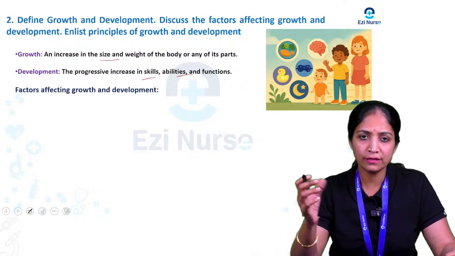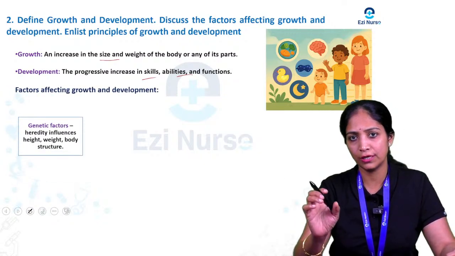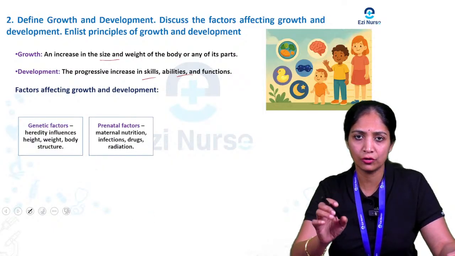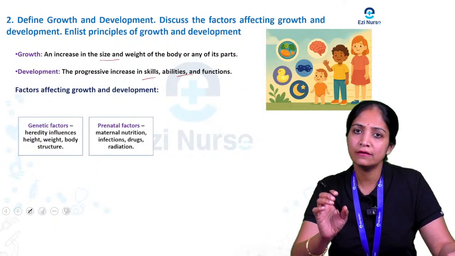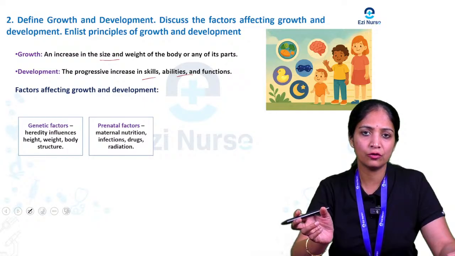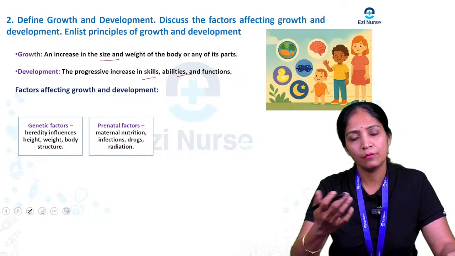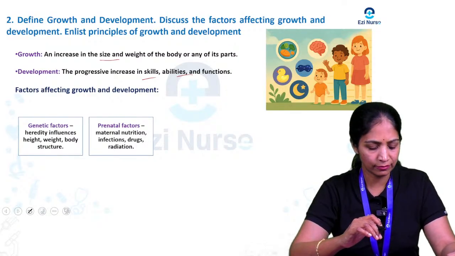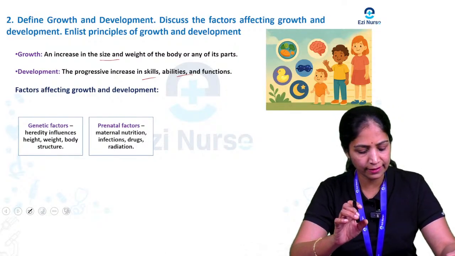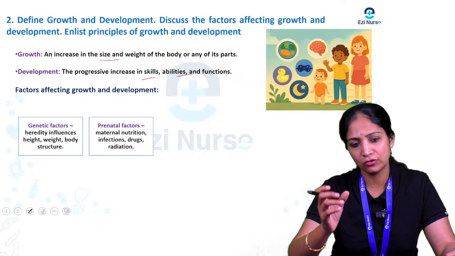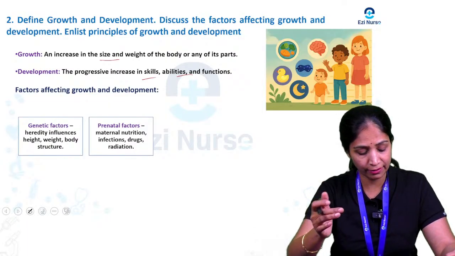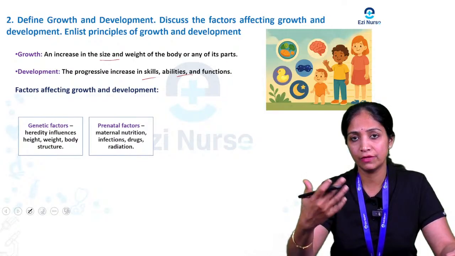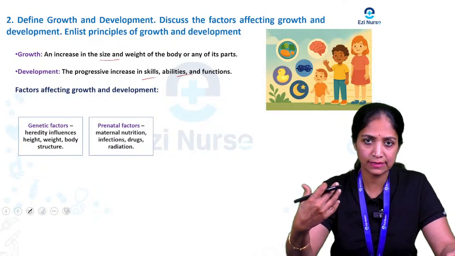Then coming to the main factors that affect growth and development. Here we are going to see the prenatal factors and the postnatal factors. Coming to the prenatal factors, which are the main ones? First is the genetic factor: some hereditary disorders influence the height, weight and body structure of the family members, through the inheritance of characters.